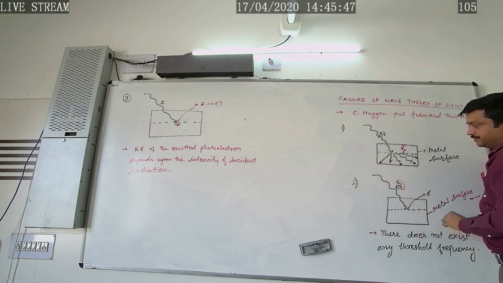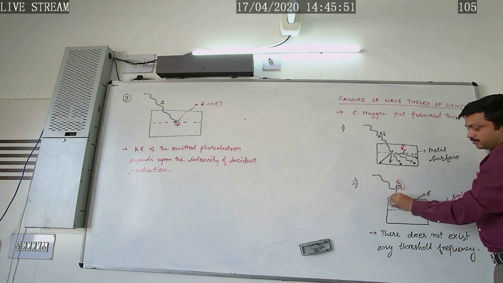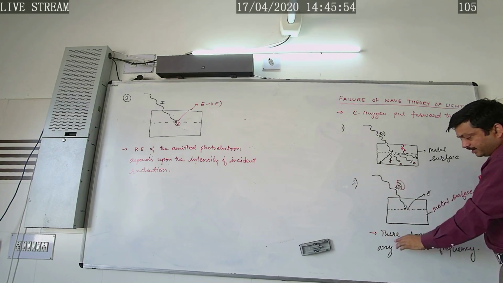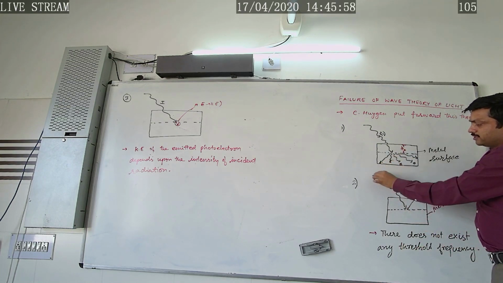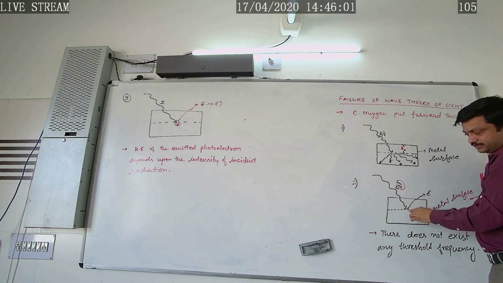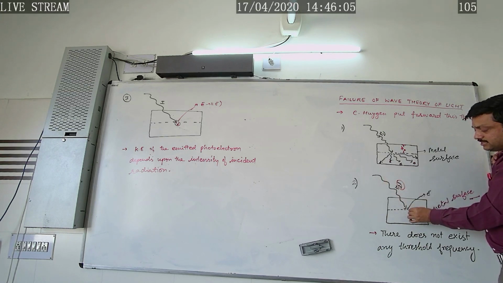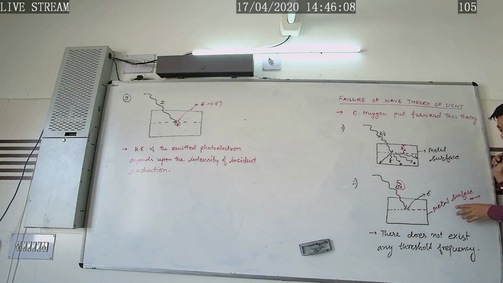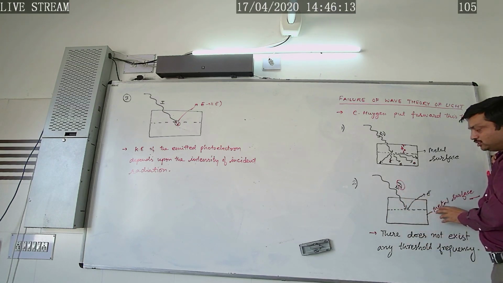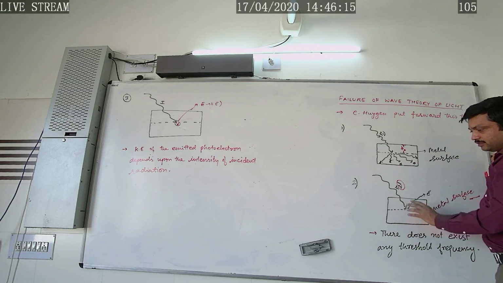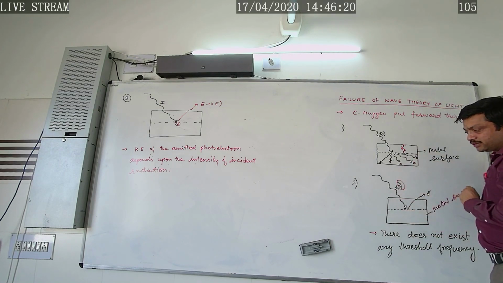In the second point, according to the wave theory of light, there does not exist any threshold frequency, because whatever the frequency of incident radiation is, it is capable of showing the photoelectric effect. This contradicts the law of photoelectric emission, that there exists a threshold frequency below which no photoelectric emission can take place.